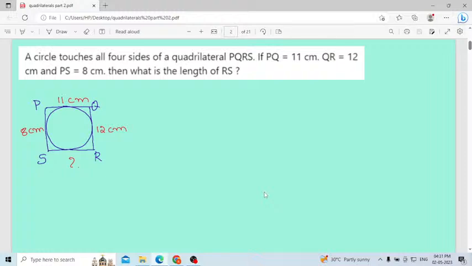Oh, Usharani already solved the problem. She is telling the length of R is 10 centimeter. Check once again.